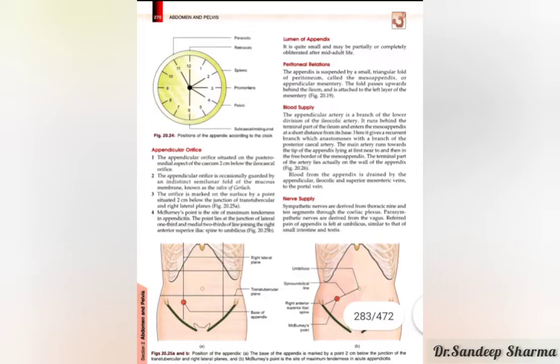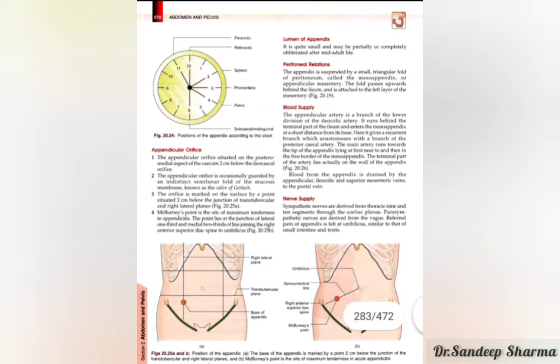Now we will discuss the appendicular orifice. The appendicular orifice is situated on the posteromedial aspect of the cecum, 2 cm below the ileocecal orifice. You keep this in mind. And the appendicular orifice is occasionally guarded by an indistinct semilunar fold of mucous membrane, which is called the valve of Gerlach.